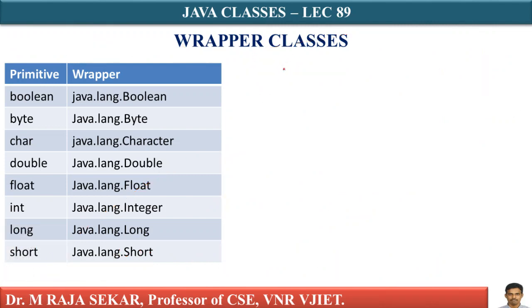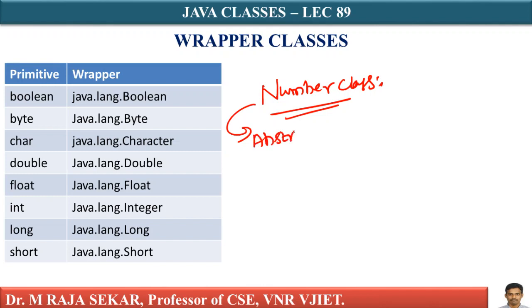Even if you speak strictly, there is another class known as the Number class. This Number class is basically an abstract class. The abstract class Number is the super class.